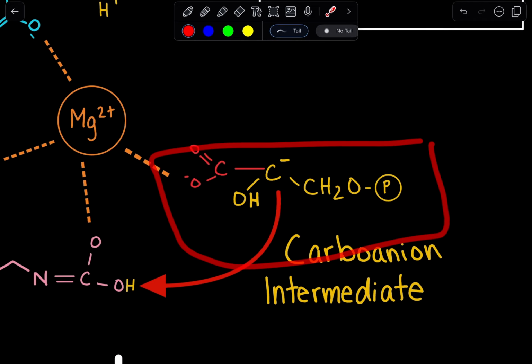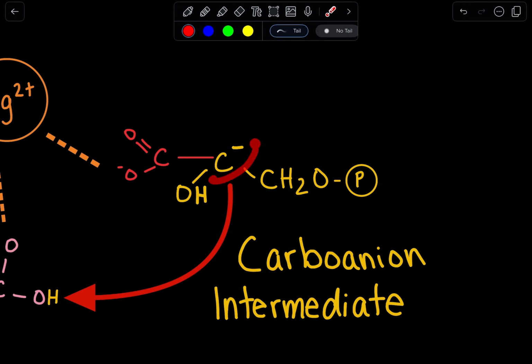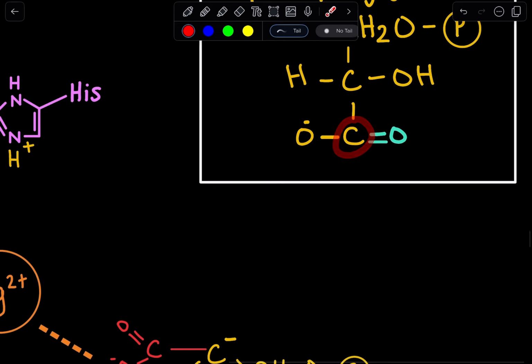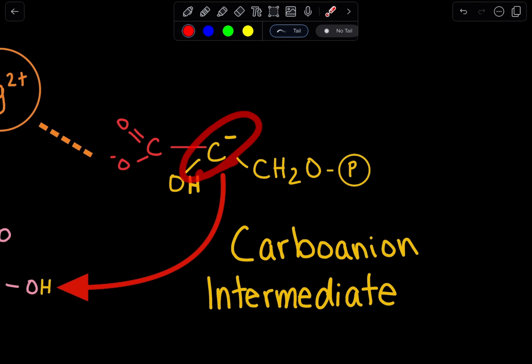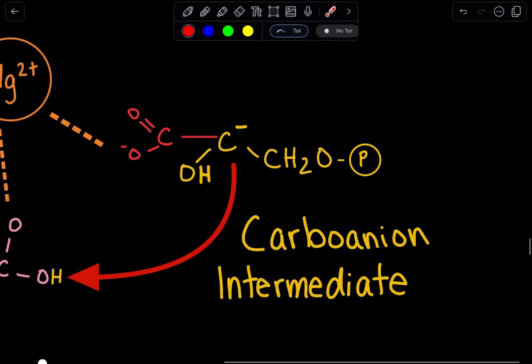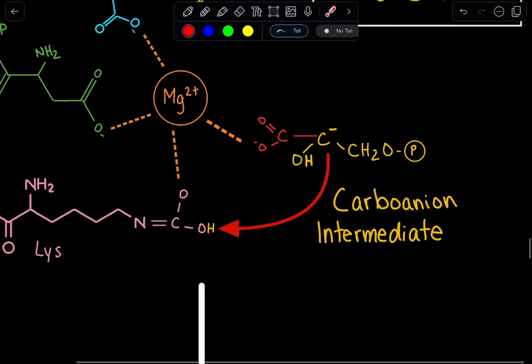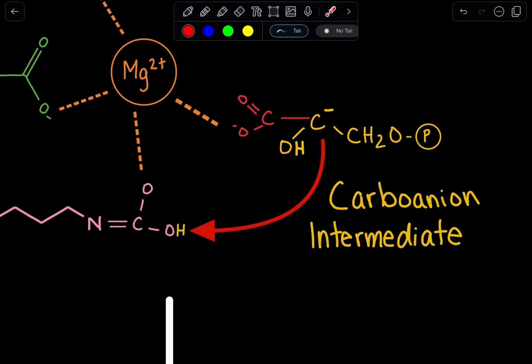Now, once again, we're left over with this. This is our carbanion intermediate because this carbon, remember, it gained those electrons from the carbon, and that carbon was free to go in the 3-phosphoglycerate. Now, how do we mitigate this negative charge? Well, we can add a hydrogen because a hydrogen has a positive charge. Where is that hydrogen going to come from? It's going to come from that carboxylated lysine, which had abstracted the hydrogen in the beginning. It's going to come back and it's going to be given to that carbon.